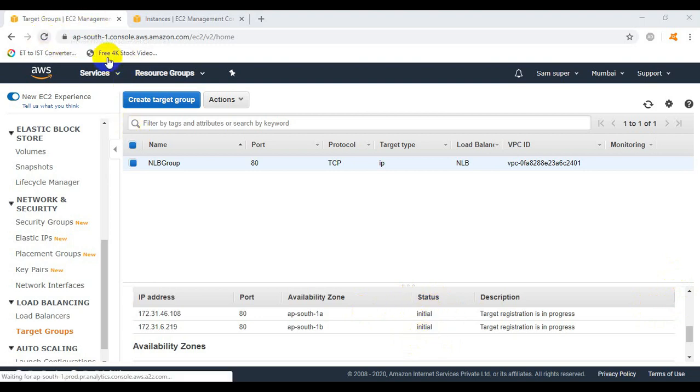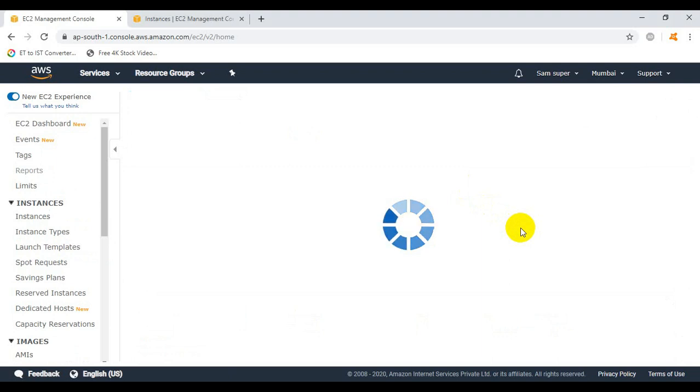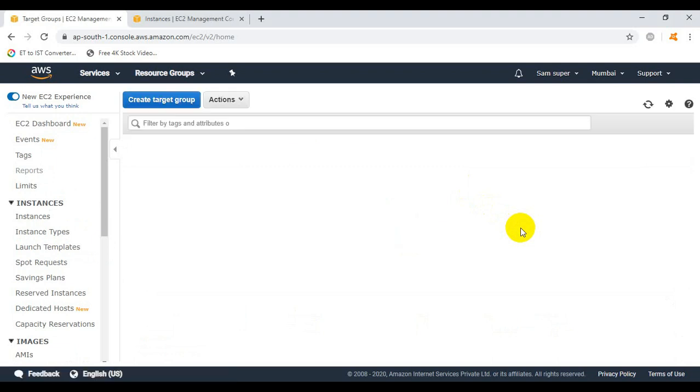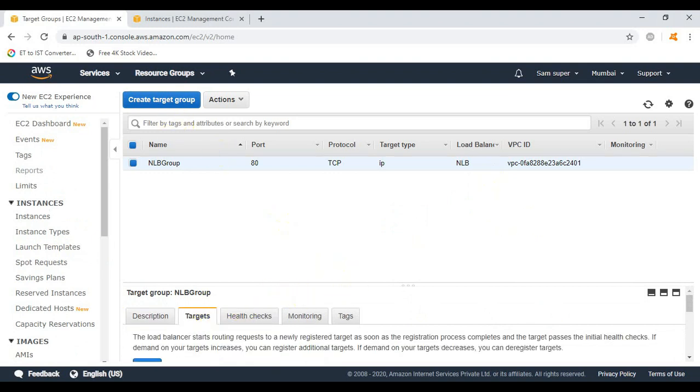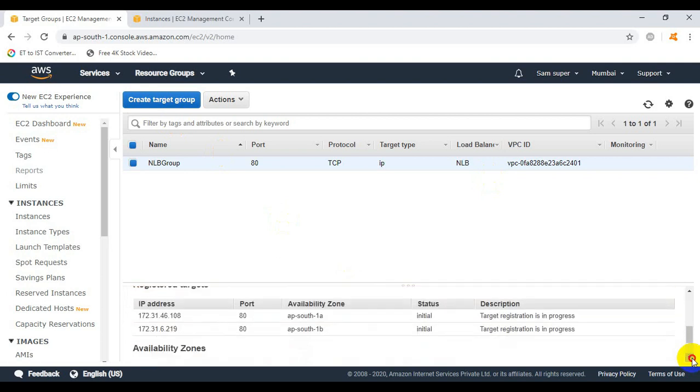So let's refresh it once. Click on targets. So you can see here the status of both of the EC2 instances are still showing initial.